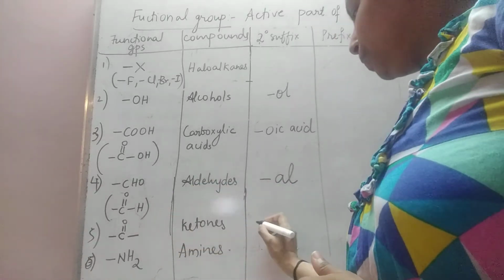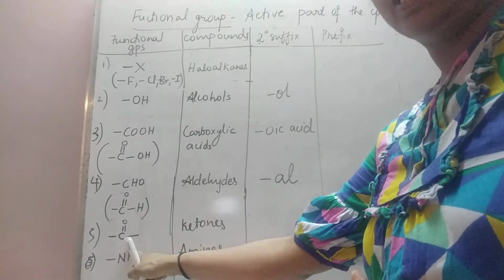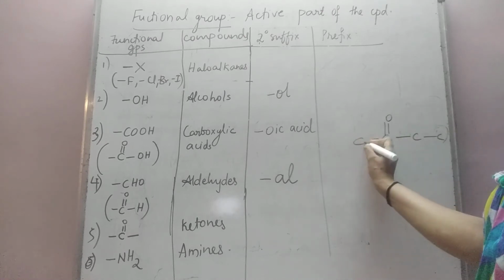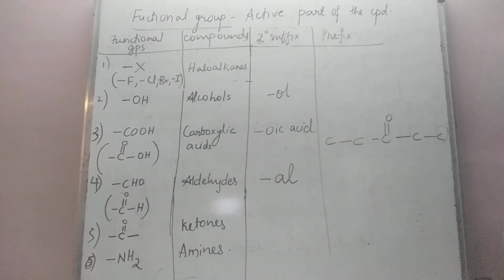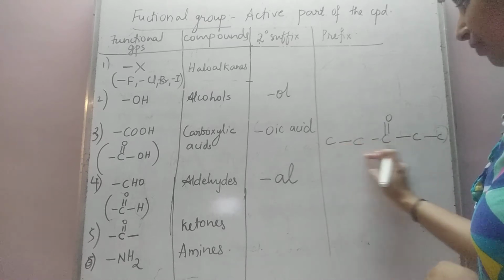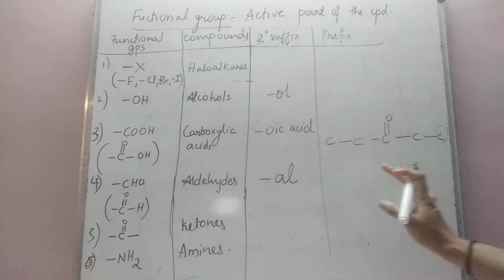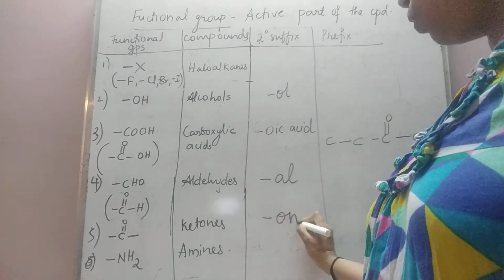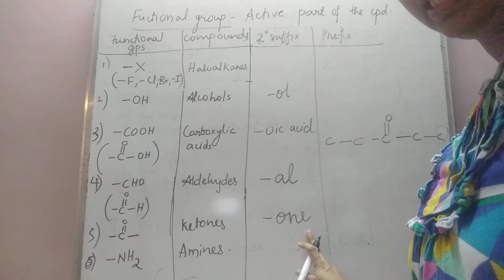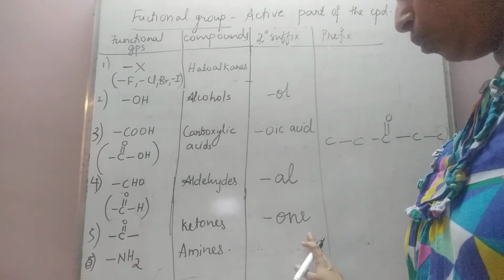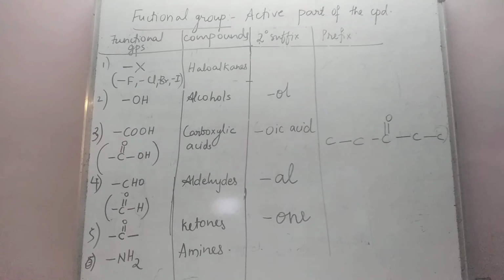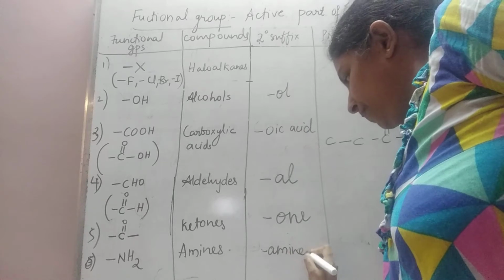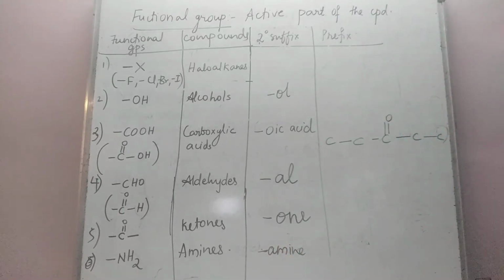If it contains this group, now how will this group look? C double bond O will be bonded to a carbon chain, or C double bond O will be somewhere in between the carbon chain. Then it is called a ketone. So for ketone, the secondary suffix is -one. Don't read it as one, it is -one. And for amines, the suffix is amine itself.